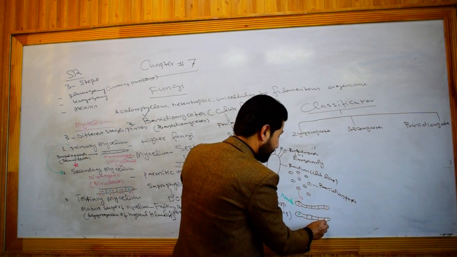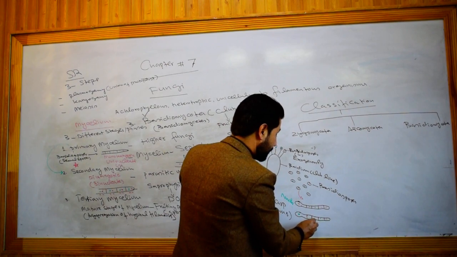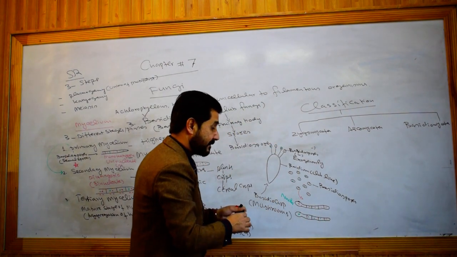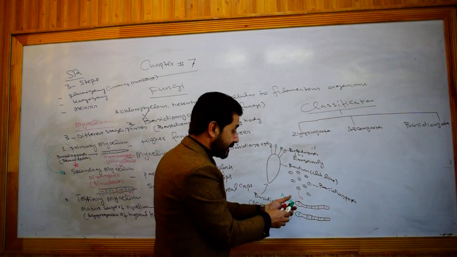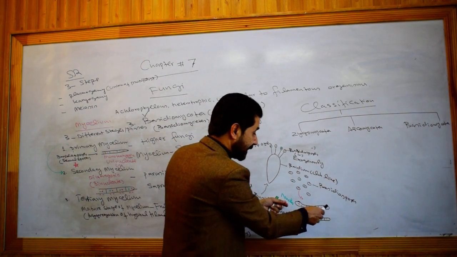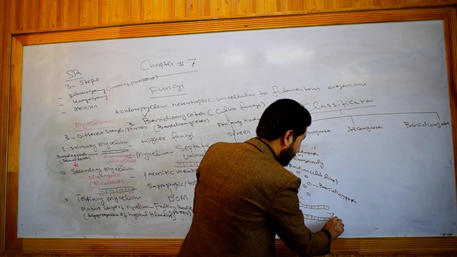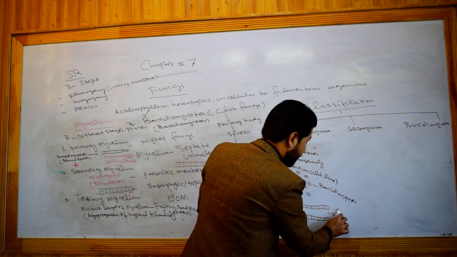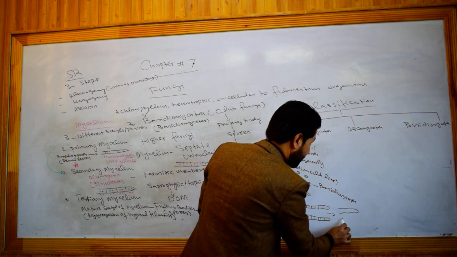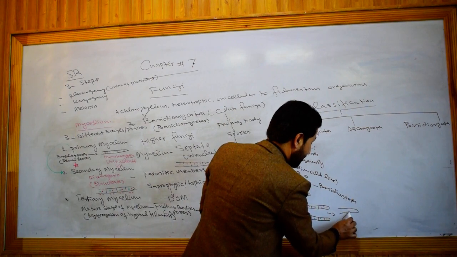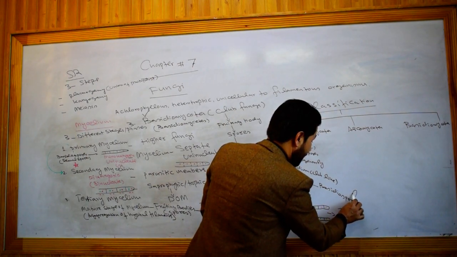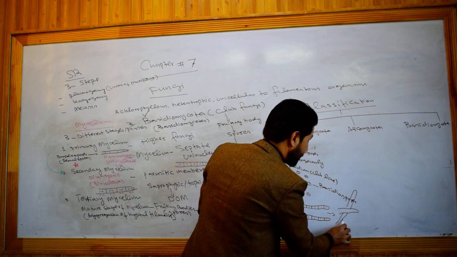You see that the number of nuclei will increase. This is the primary mycelium. Then the primary mycelia exchange their tips. This is one tip, this is another tip.